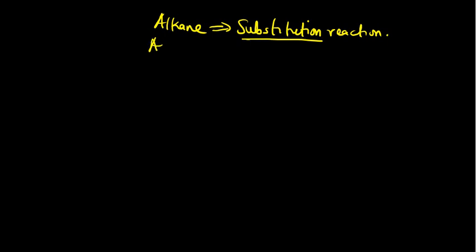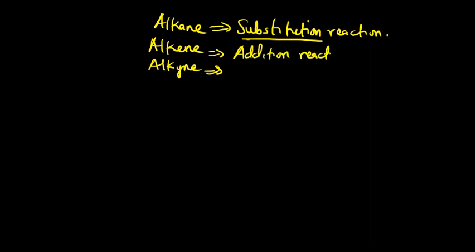Why alkene and alkyne? They can form numerous reactions, and the main reaction they normally have is addition reaction. But under this addition reaction, we have a lot of reactions, like halogenation, addition of hydrogen halide, hydrogenation, and all those things.